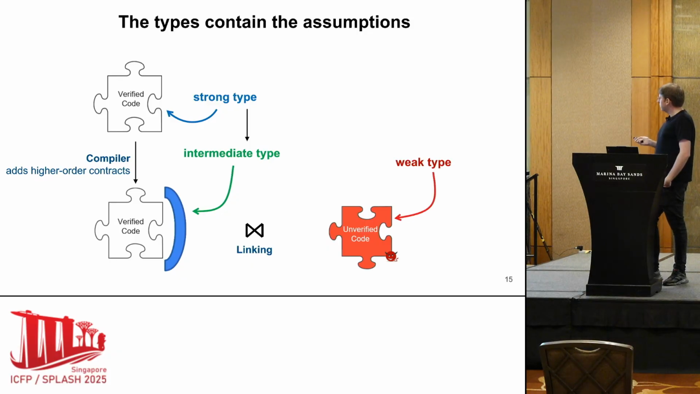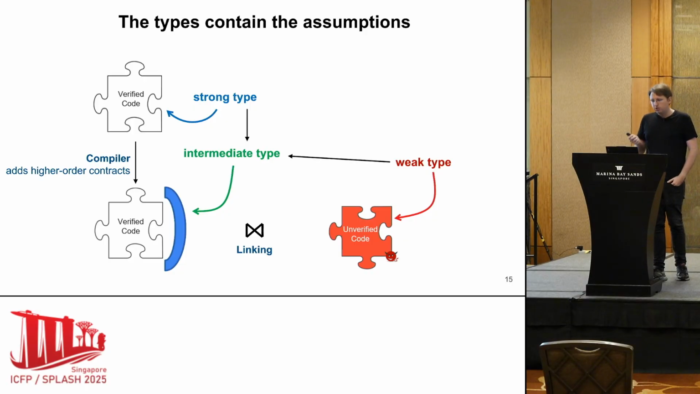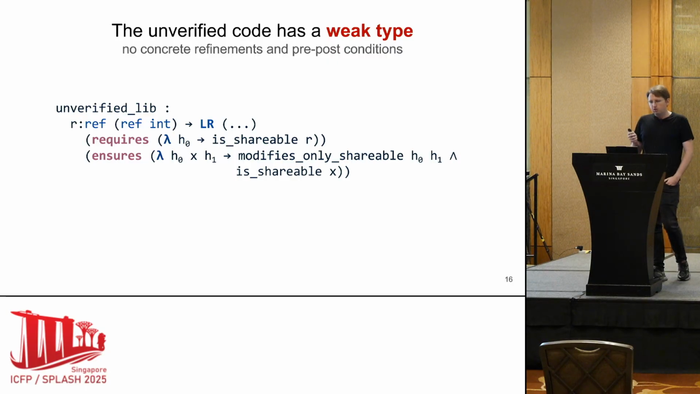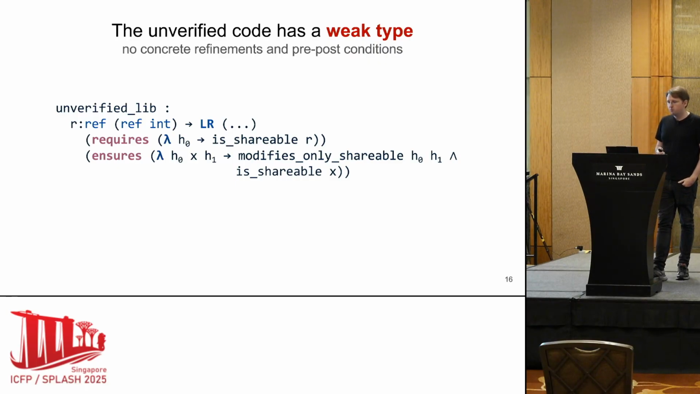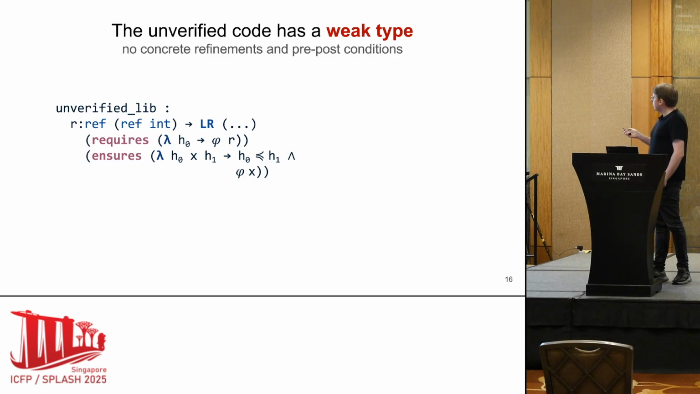What about the unverified code? We say that the unverified code has a weak type, and we can bring this weak type to an intermediate type. So let me show you how we do this. We take advantage of polymorphism by parameterizing the type in the specific predicates of our framework. So first, we use some notation. We use phi to define is shareable, and then modifies only shareable we denote with less than or equal. And then we parameterize this type